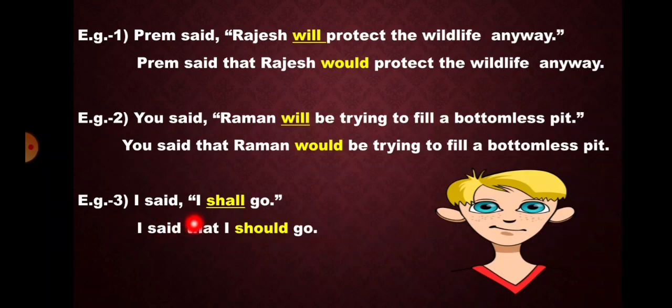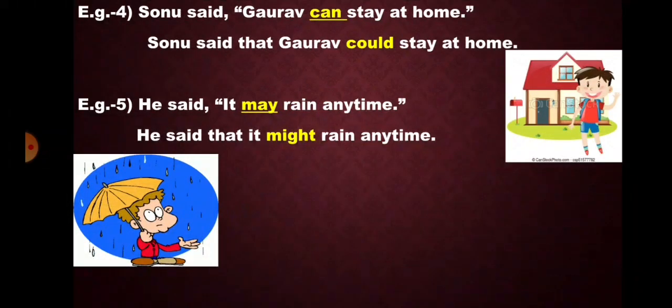Example 3. I said I shall go. So here shall will change into should. I said that I should go. Example 4. Sonu said Gaurav can stay at home. So here can will change into could. Sonu said that Gaurav could stay at home.